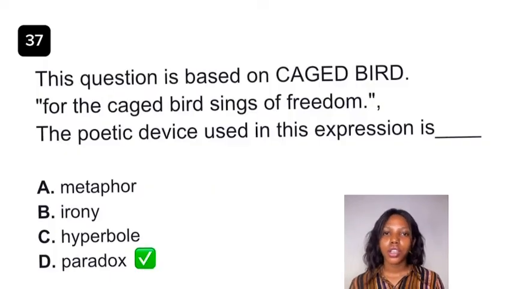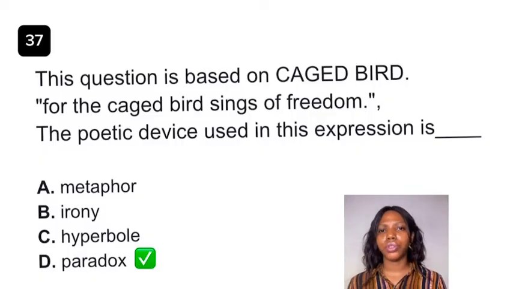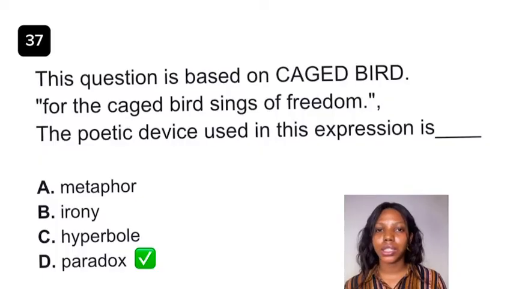So what then is paradox? So paradox is a contradictory statement, but then on a closer look at it, it reveals a deeper truth, a deeper meaning. So what is the contradictory element in this expression? And that is imprisonment and freedom. They are coexisting in an expression. Okay, so there are two incompatible states in this expression.